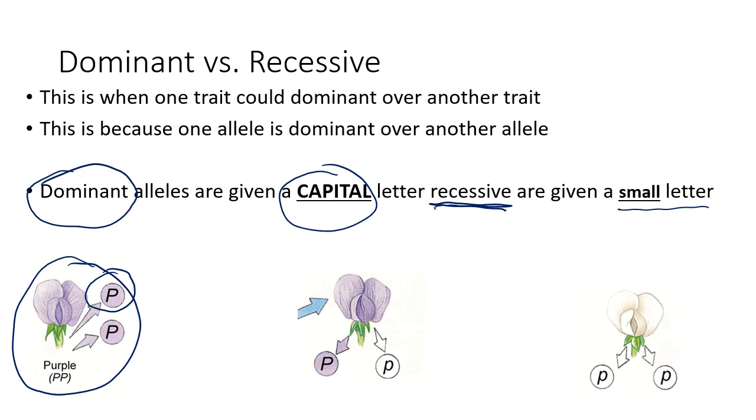Now the white is recessive, so we're going to give it a little p because it's recessive. We use the same letters even though it's not a W, because the capital letter is P for purple, and we're not going to give a W for white. It's just not purple. It's white. So we're going to give it a small letter.